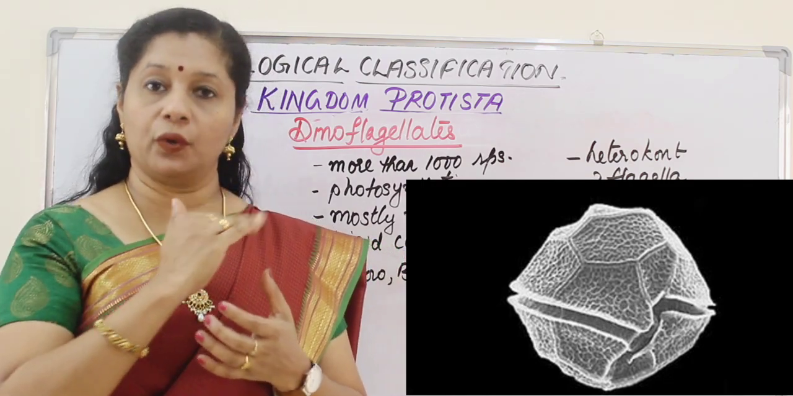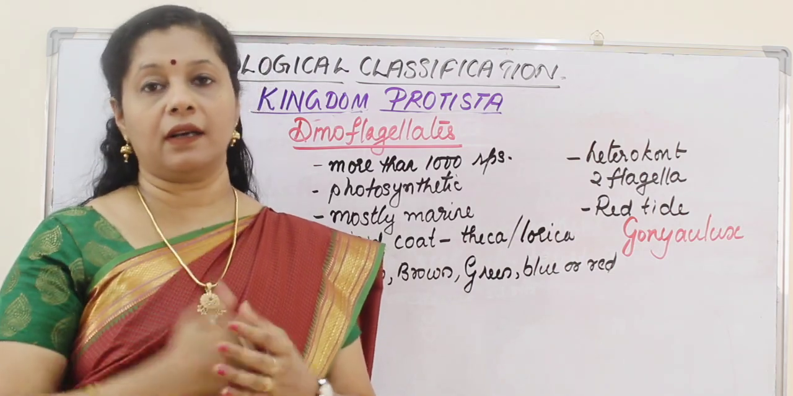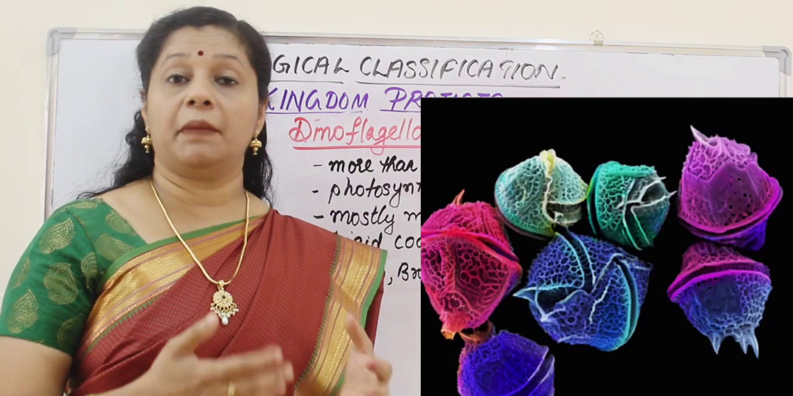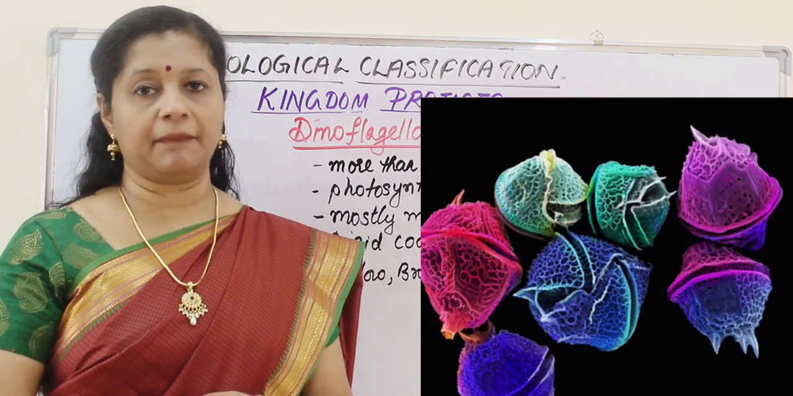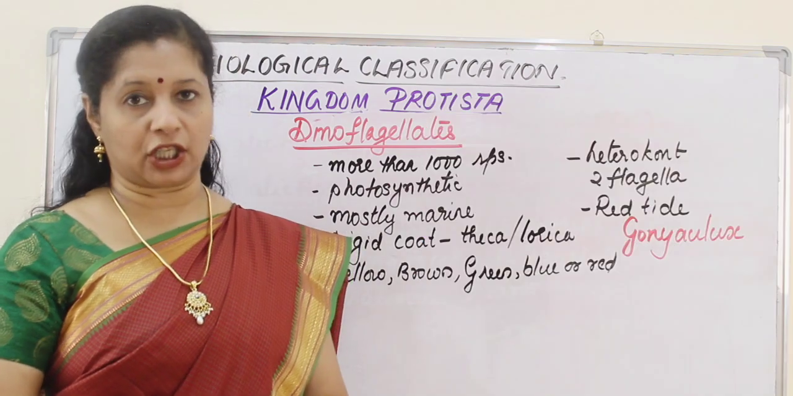It has got two grooves. They are like two plates, and it has got a longitudinal groove and a horizontal groove. They can vary in their color depending upon the chief pigment present in them. They can be yellow, brown, red, blue, green, etc.